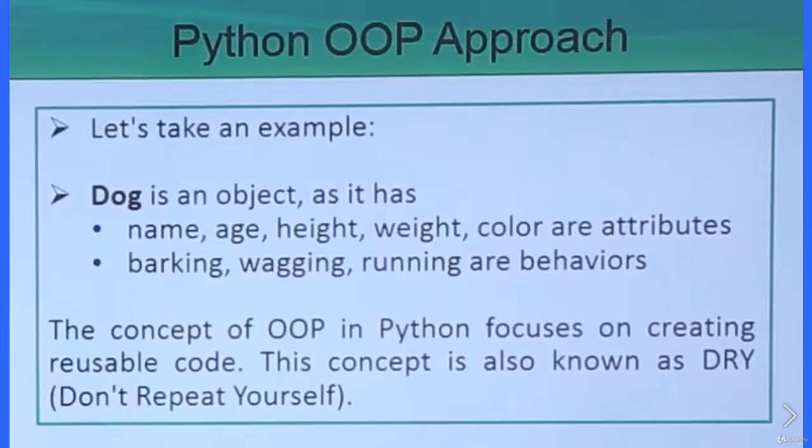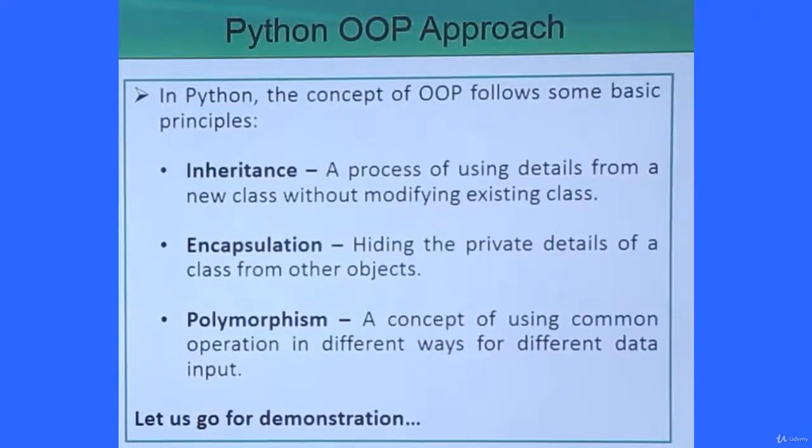In Python, the concept of object oriented programming follows some basic principles. So what are the principles? We basically have three principles. That is the inheritance. The next one is the encapsulation. The next one is the polymorphism. A process of using details from an existing class in a new class without modifying the existing class is known as inheritance, where the reusability of code is implemented.